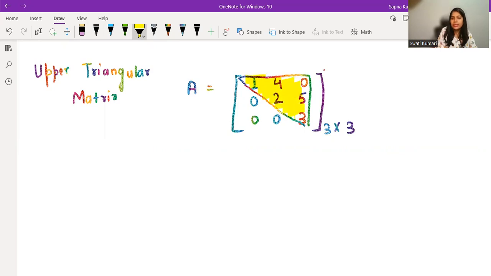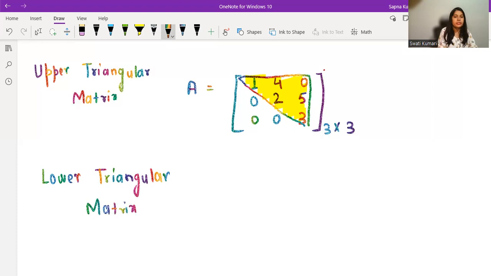Now, as soon as I explained you this upper triangle, it is very simple for you to understand lower triangular matrix. Just make sure that the entries which are outside the triangle have to be 0 only. Okay, so now understand lower triangular matrix.